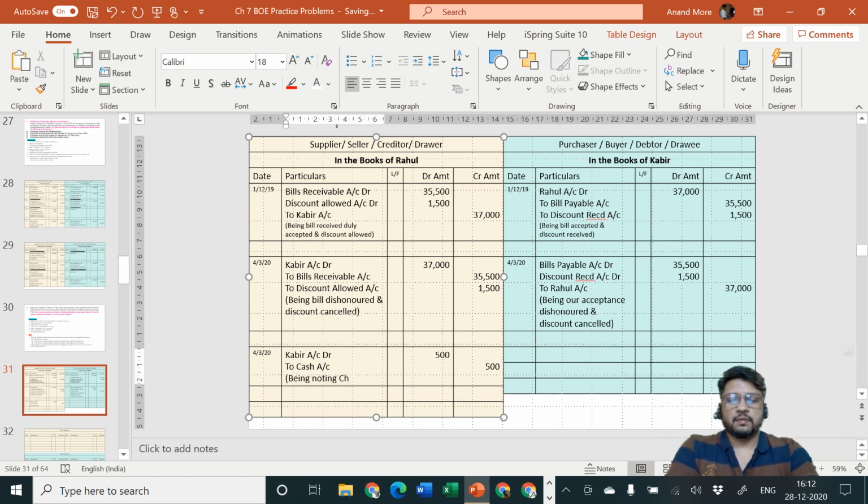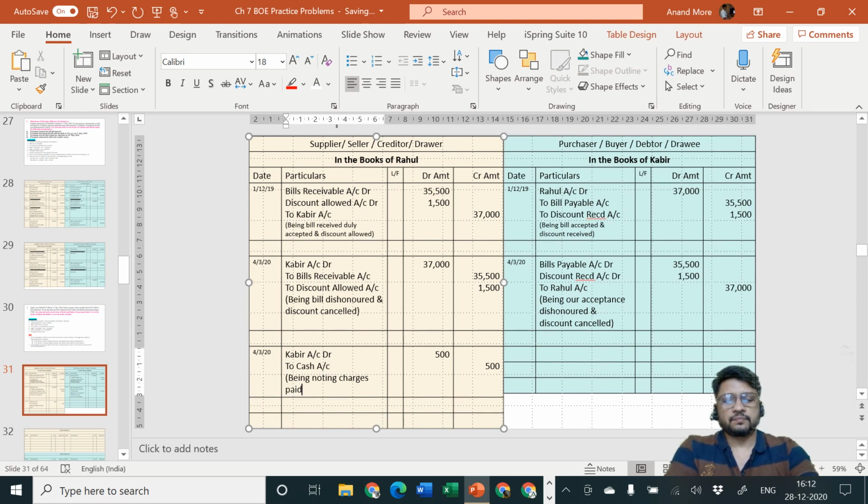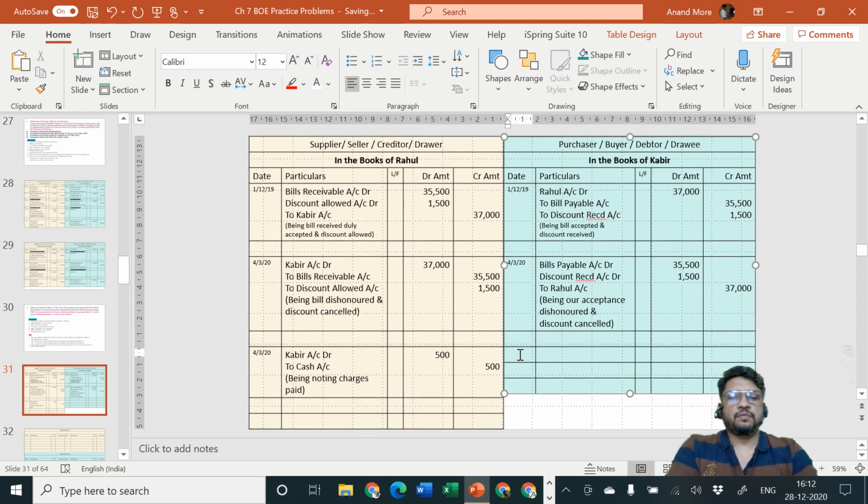Being noting charges paid. And in the books of Kabir, the entry will be on 4th of March 2020. It is our expenditure, so we will have to say noting charges account debit. But these noting charges are currently not getting out of our pocket.